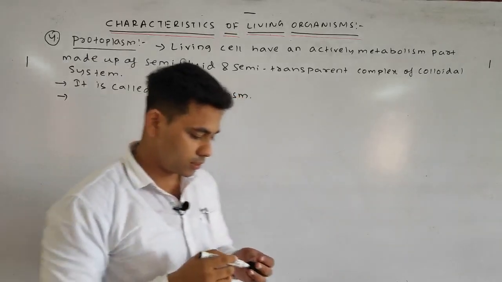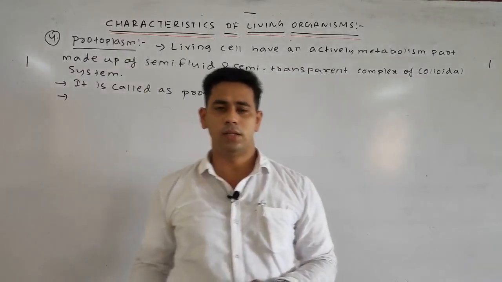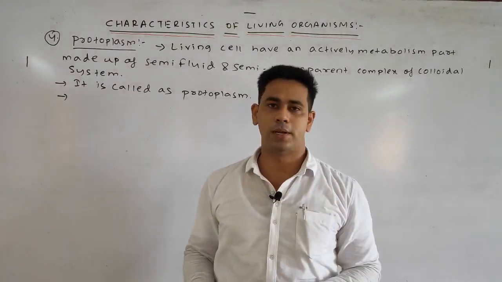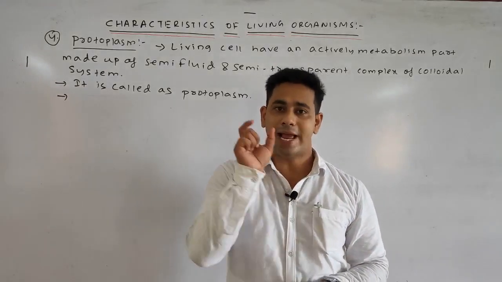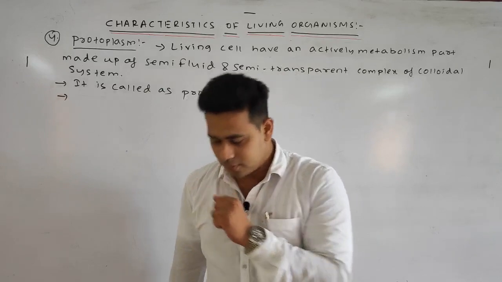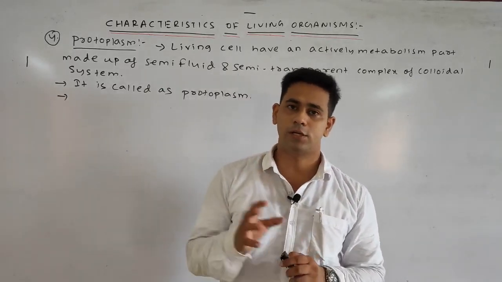The main difference between the living and non-living is the presence of protoplasm. First difference is protoplasm, meaning the presence of an actively metabolizing part made up of a semi-fluid or semi-transparent complex of the colloidal system.